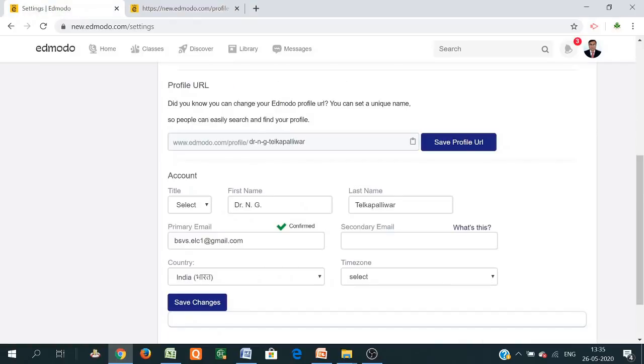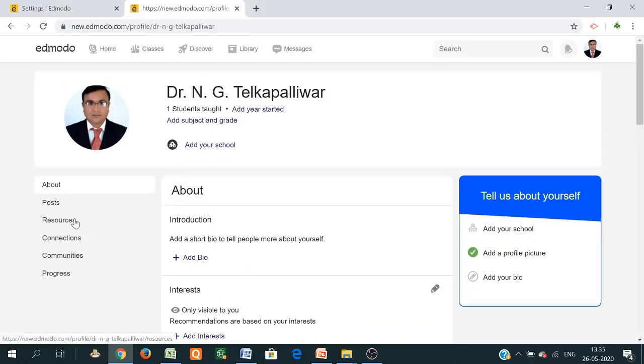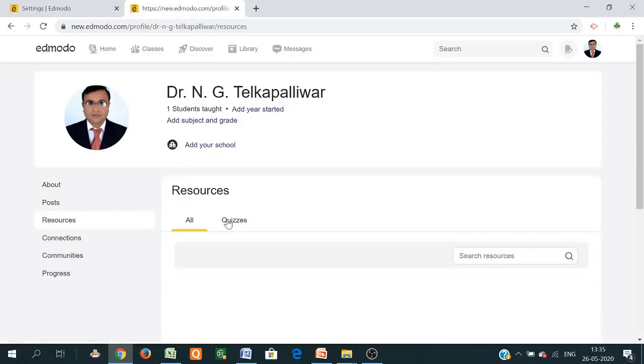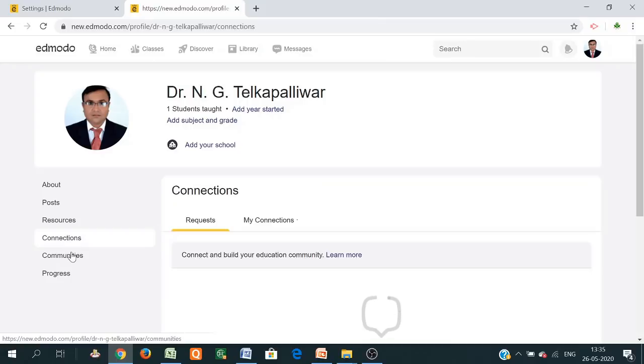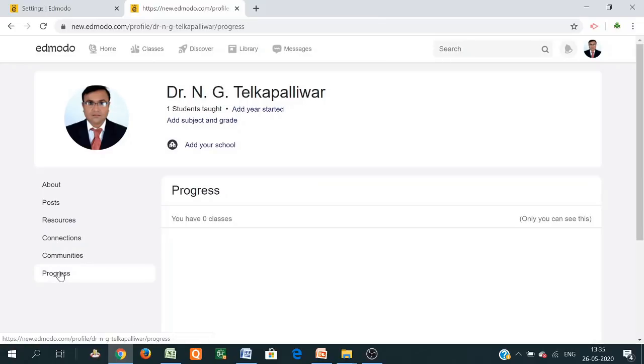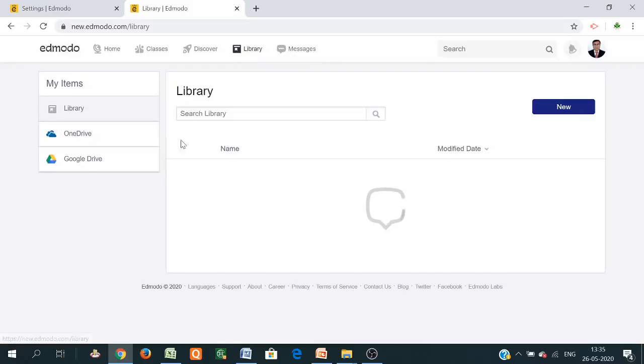You can also manage the Facebook page. Then there are various resources, then quizzes. It is shown here, your connections, community, and the progress bar, though there is no progress here because we are just practicing in a demo version. So this is the library section. You can also choose anything.